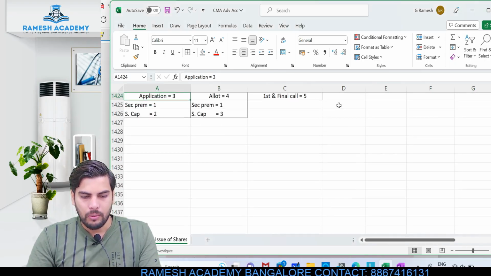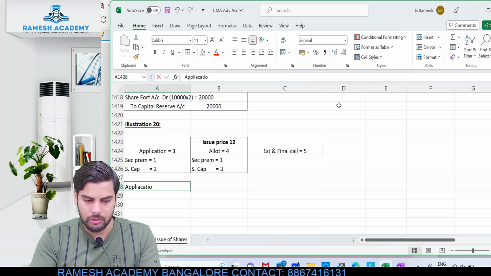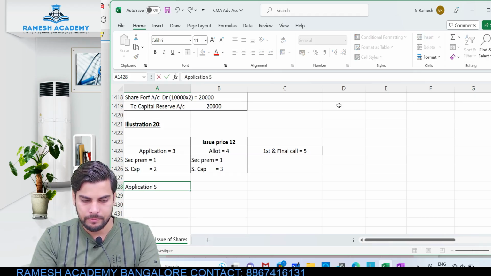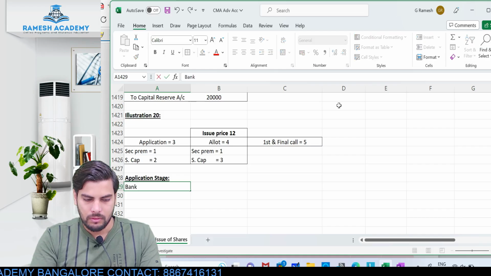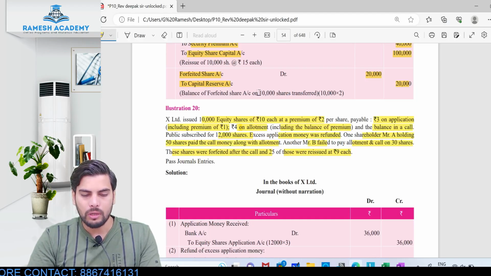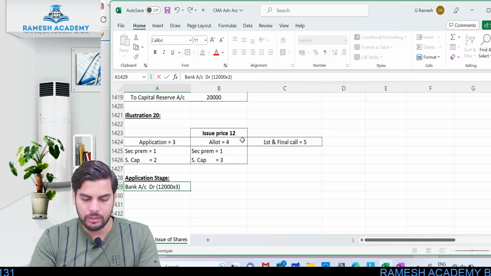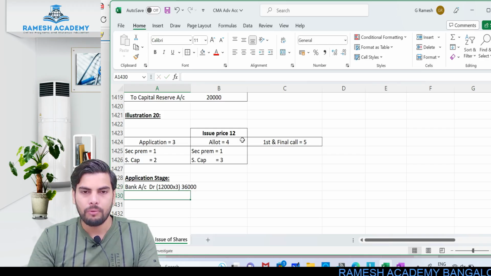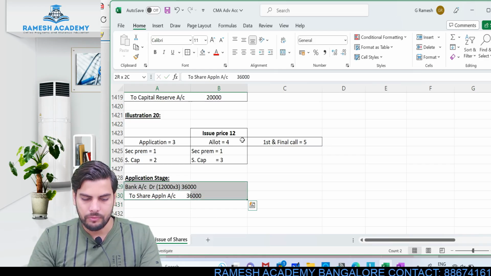Clear? Okay, so first entry with respect to application money received. First entry will be with respect to application stage. Bank account debit. Can you guys tell me how much is the application money which is received over here? Although the company issued only 10,000 shares, public subscribed for 12,000 shares. So bank account debit 12,000 into 3 rupees is what we would have received. So 36,000 rupees is what we would have collected at application. So bank account debit to share application account 36,000. This would be the first entry.